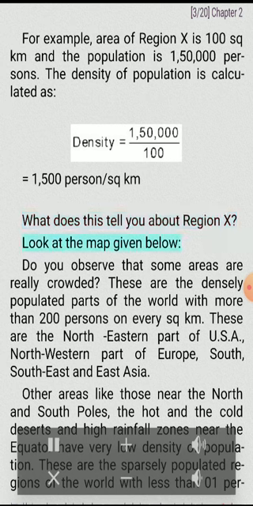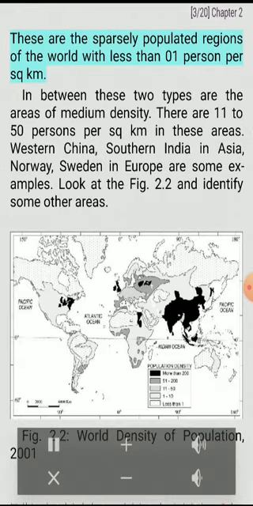Look at the map given below. Do you observe that some areas are really crowded? These are the densely populated parts of the world with more than 200 persons on every square km. These are the northeastern part of USA, northwestern part of Europe and East Asia. Other areas like those near the North and South Poles, the hot and the cold deserts and high rainfall zones near the equator have very low density of population. These are the sparsely populated regions of the world with less than 1 person per square kilometer.